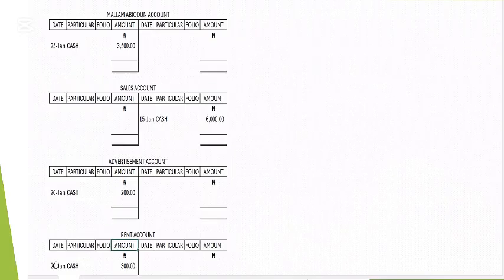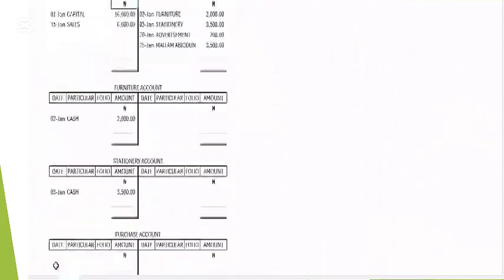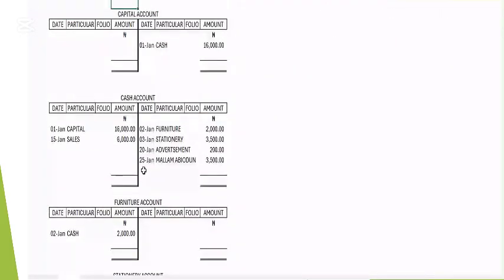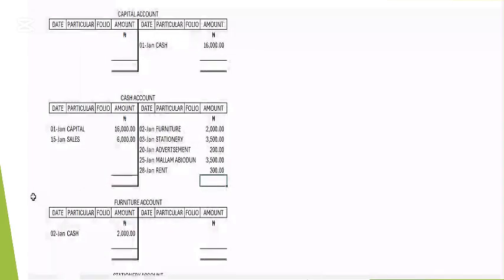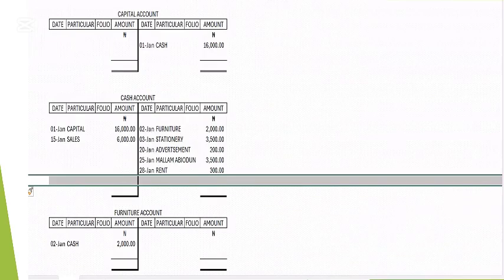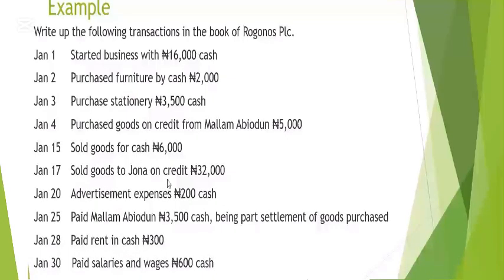Well, we'll go to the cash account and complete the other half of the entry principle. This should be 28 of 1. What we are paying here is rent. We state what we are paying for. How much is it? 300. So let's continue. Then the last one there. We are done with the 28th.